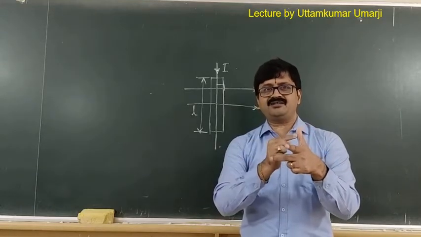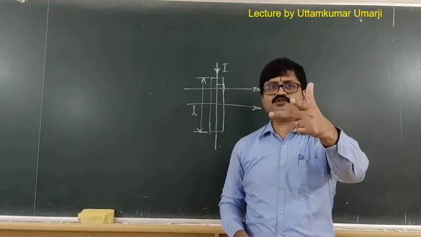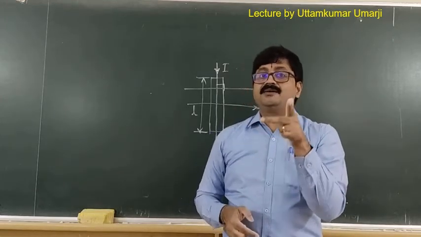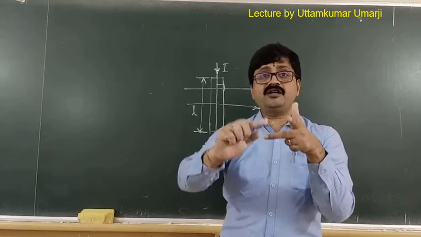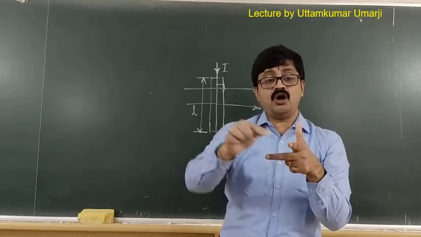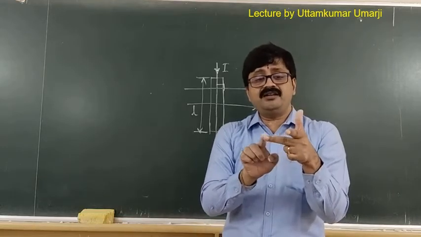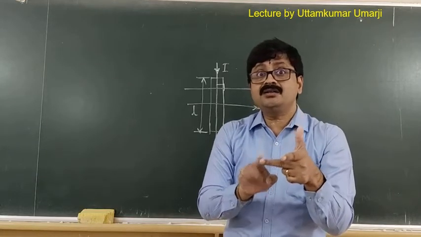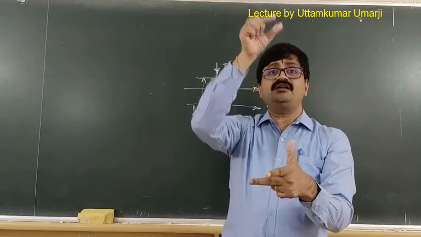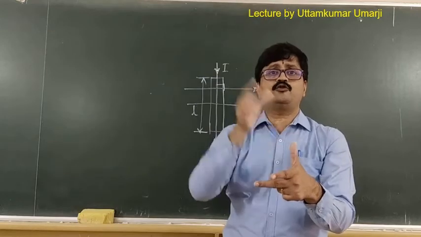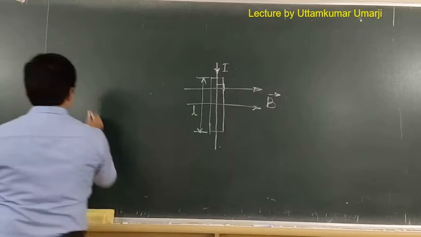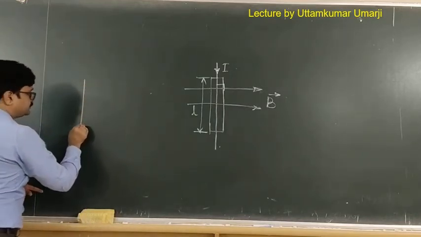Forefinger, middle finger and thumb of your left hand are stretched mutually perpendicular to each other like this, such that if forefinger is pointing in the direction of the magnetic field, and middle finger is pointing along the current, then thumb will always point or give the direction of the force. So this is Fleming's left hand rule, and I'll just schematically mention that.